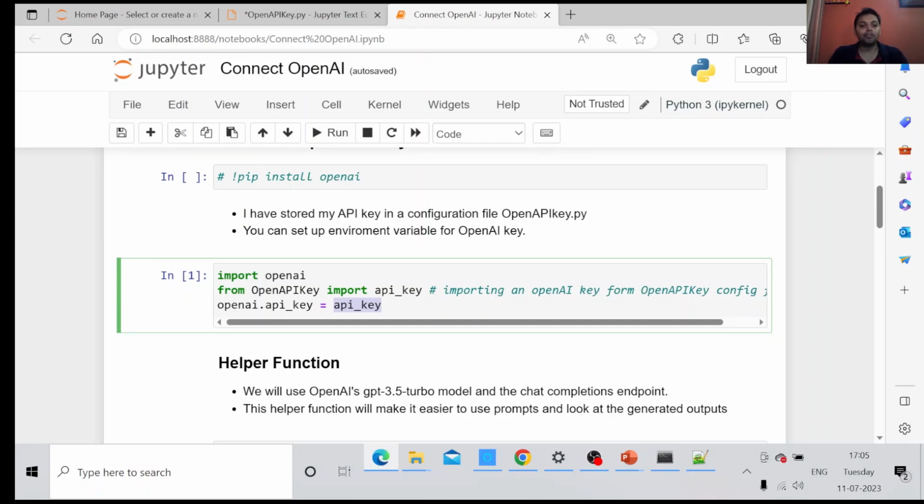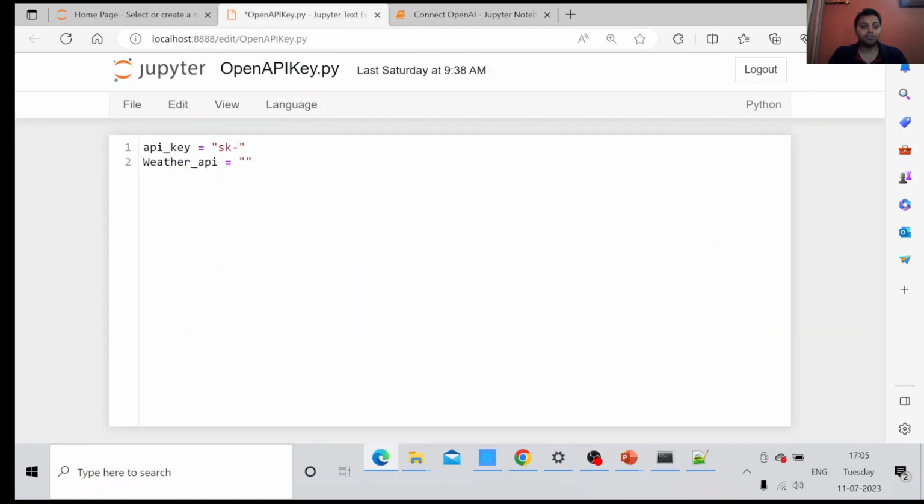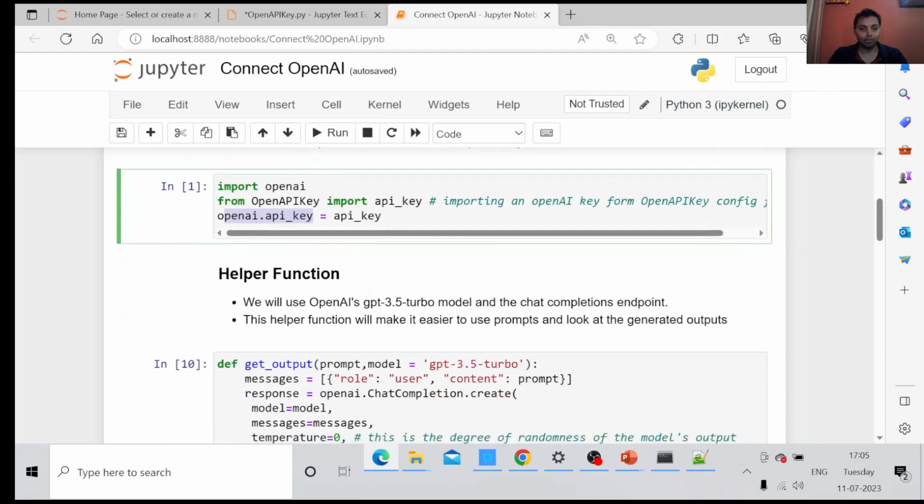Then the next thing you have to do is store your API key in a configuration file. I'm calling that file openapikey.py. Let me show you this file. Here we have this file. You can write your API key over here, and then you can import this variable in your file and assign it to the openai.api_key variable.